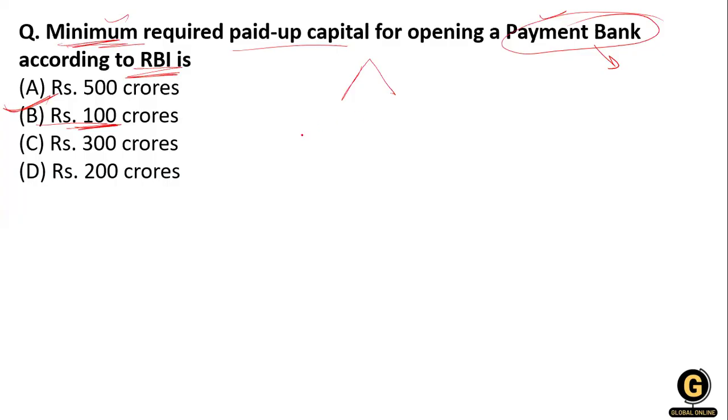You know that there are two kinds of banking license that are granted by the RBI: the universal bank license and the differentiated bank license. The payment bank comes under the differentiated banking license, since it cannot offer all the services that a commercial bank offers. Payment banks, like Airtel Payment Bank and India Post Payment Bank, operate on a smaller and restricted scale.